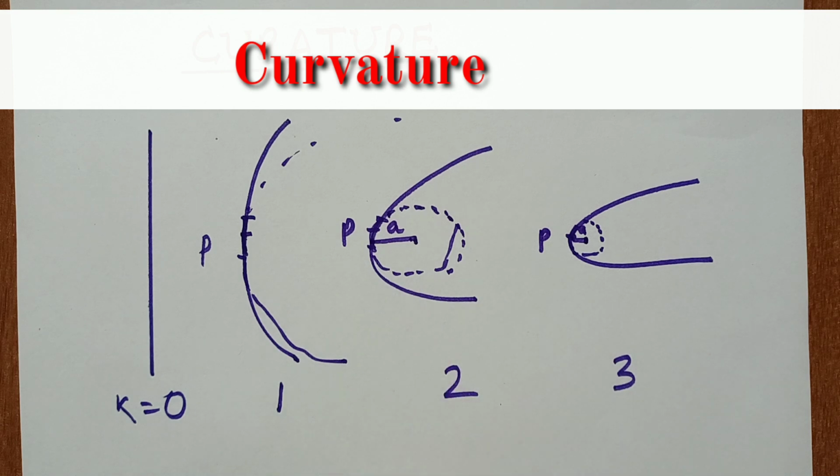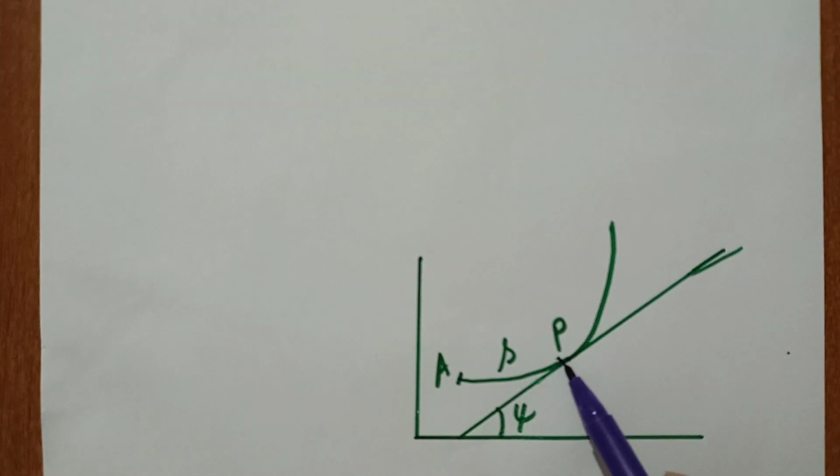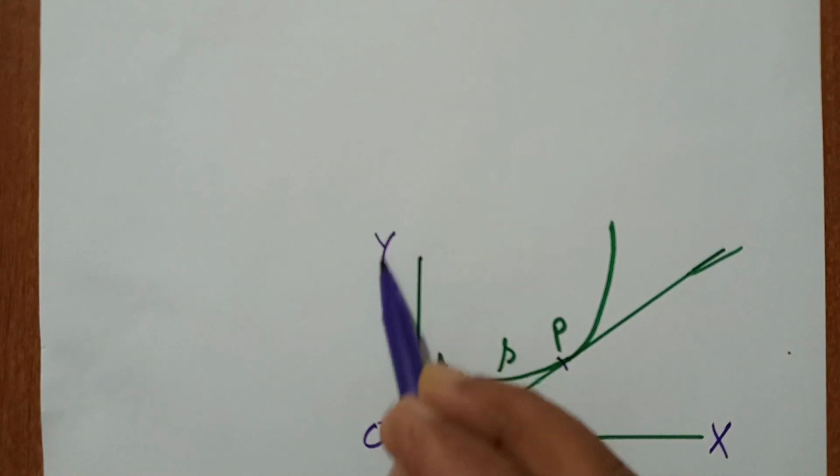Now we will explain curvature for a curve. Suppose this is a curve and P is any point on the curve. This is the x-axis and y-axis.